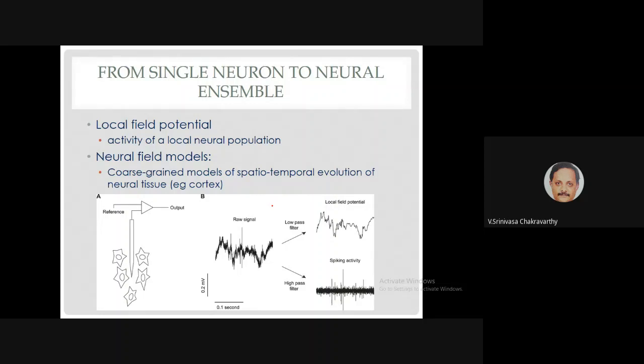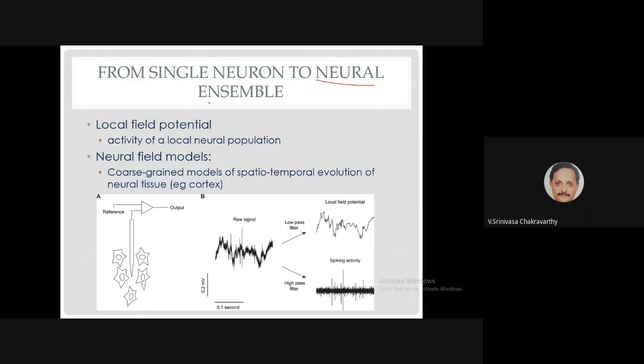There is another school of thought which says perhaps single neurons are not the ideal functional building block of brain dynamics. For that, we need to look at not a single neuron, but a pool of neurons, what's called a neural ensemble. So the neural ensemble is a more fundamental building block. That is one school of thought.